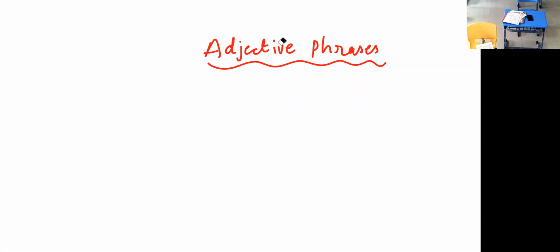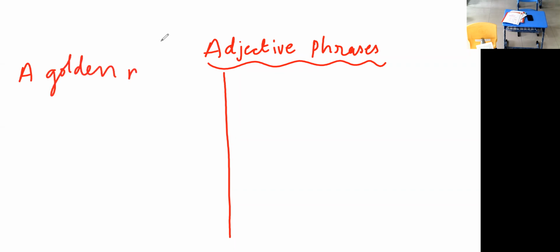Now, examples. I'm giving adjectives. You have to make adjective phrases. A golden necklace.